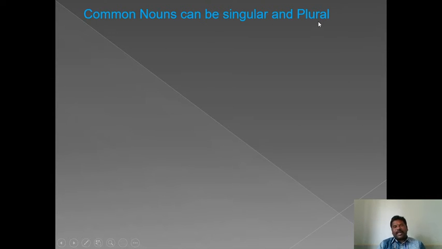In English, we have the singular number and plural number. Singular number denotes only one person or one place or one thing. Plural number denotes two or more than two persons, places or things. Only common nouns in English have the number. No other noun will have the plural form.